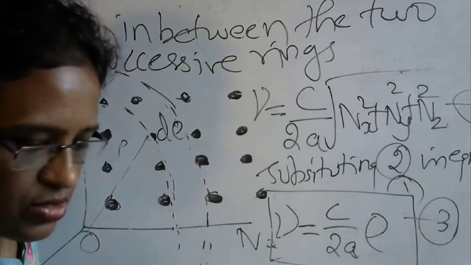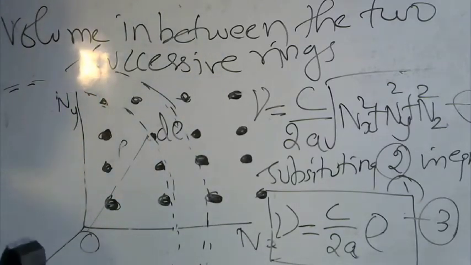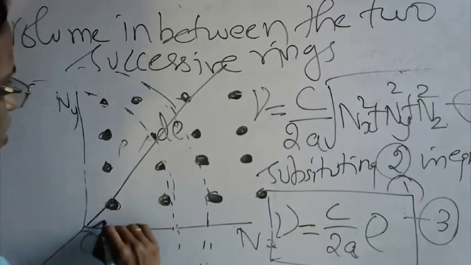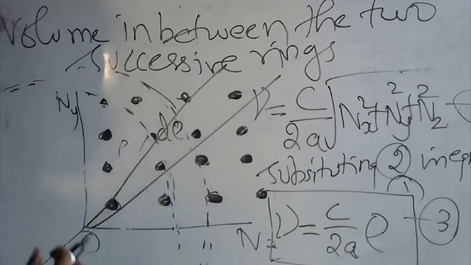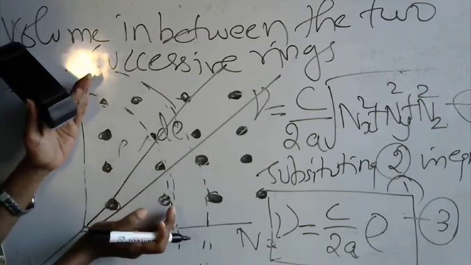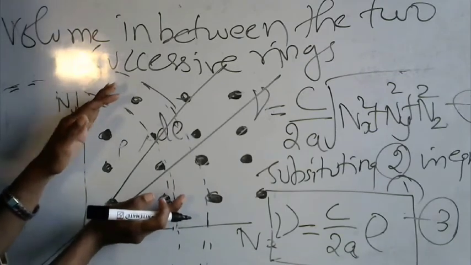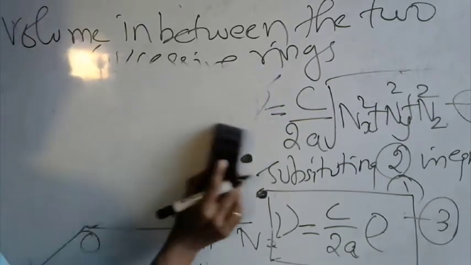Okay, so to do that, what shall we do? I will draw like this. This one is one line and another one is like this. Take two lines like this, and we need to calculate the volume in between. If you assume that this portion is just in this sphere, this portion is nothing but 1/8 of the entire spherical region. So now you can write it down. The volume between the two rings can be calculated.